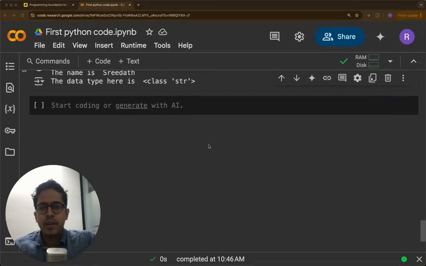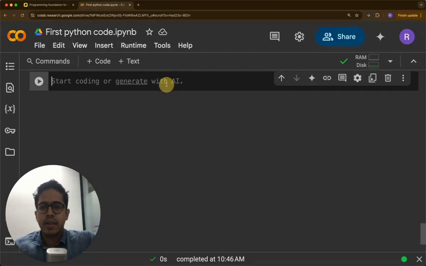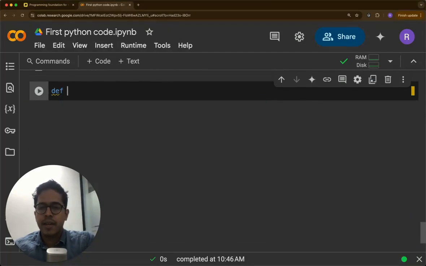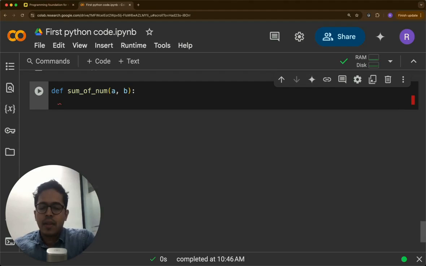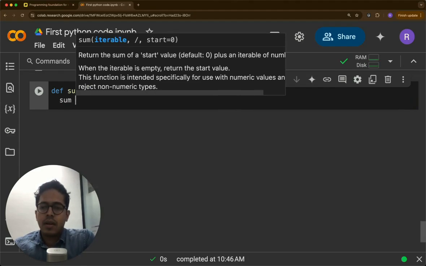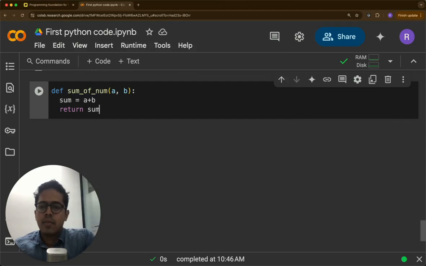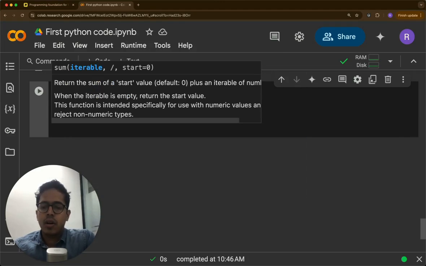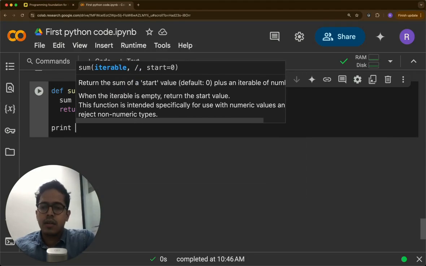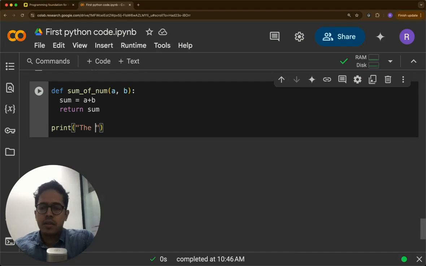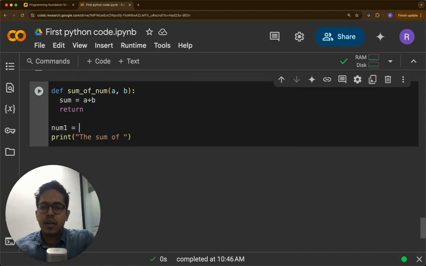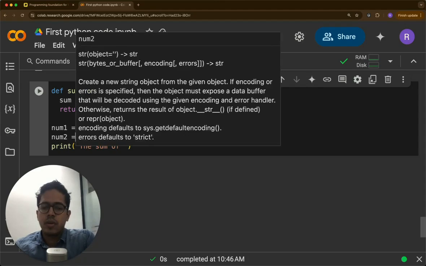Functions can also return values. In this case, we did not return anything. So let's write a function that returns the sum of two numbers. So define sum_of_num of a comma b. So two values are being passed. Sum equal to a plus b, and return sum. So this will return sum, and here we can call print the sum of, so let's say first number is num1 equal to 5, num2 equal to 7.